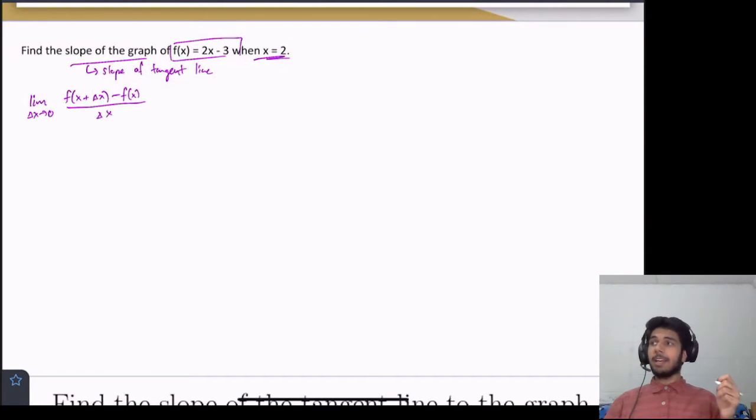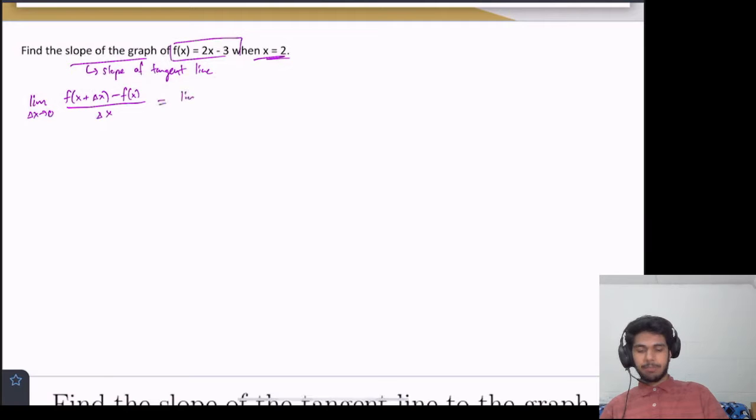So what is f of x? That's f of 2, because that's the point where we want to evaluate the limit at. So where we see an x, let's just substitute in 2, so that way, we can kind of see what we're doing. So this is equal to the limit as delta x approaches 0 of f of 2 plus delta x minus f of 2, all of this divided by delta x.